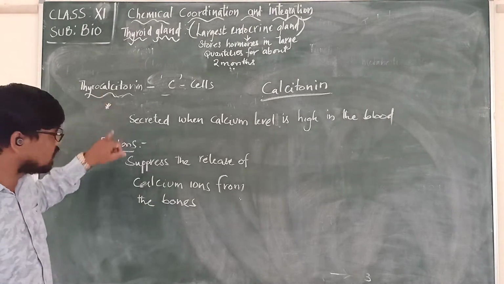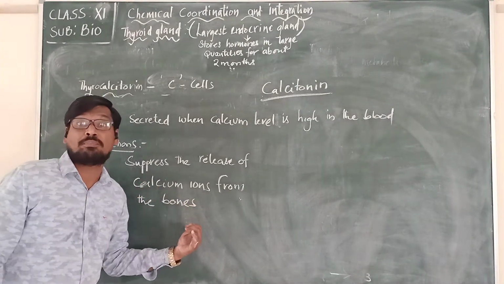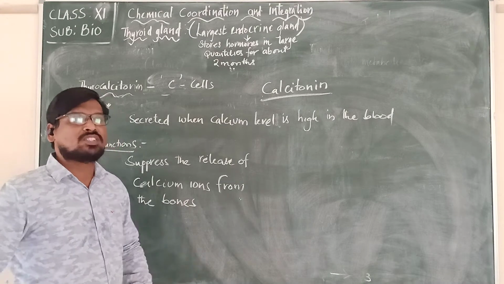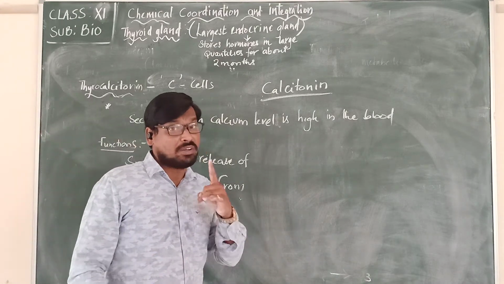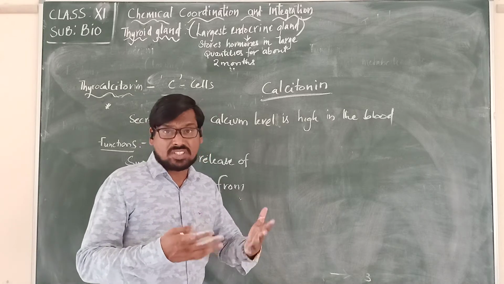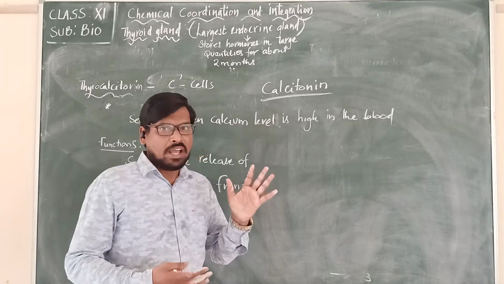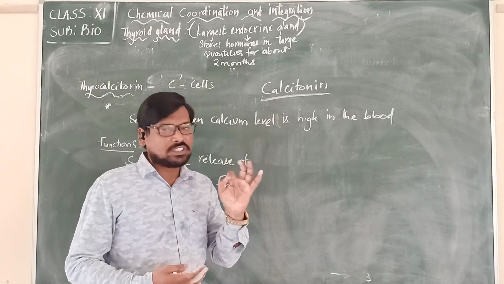What is the function of this thyrocalcitonin? It suppresses the release of calcium ions from the bones. We know that bones contain one important mineral called calcium. Calcium is continuously released into the blood in sufficient quantity.